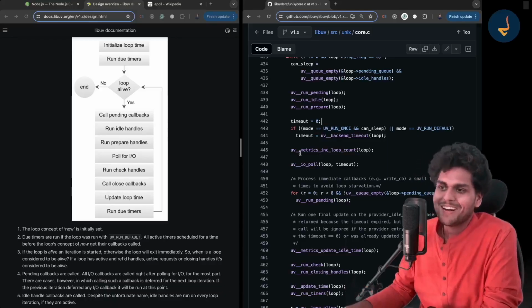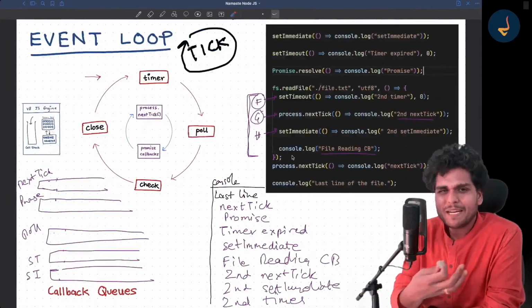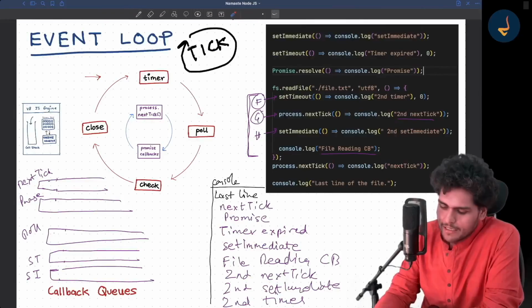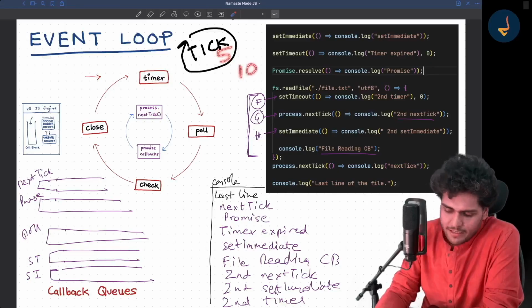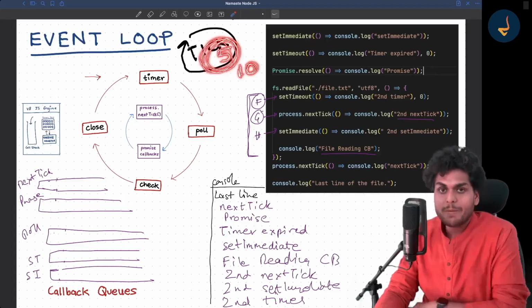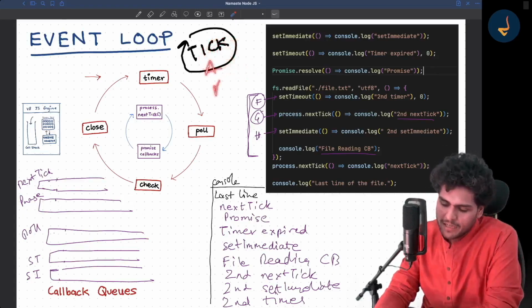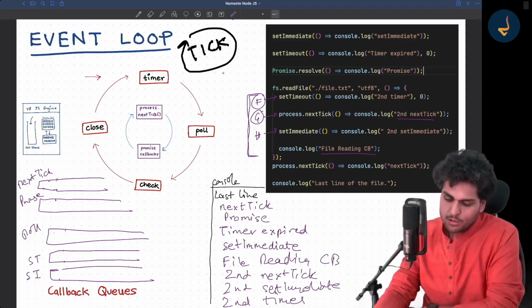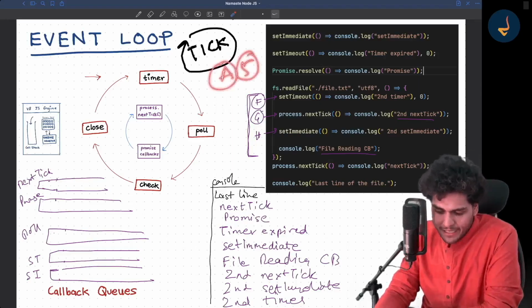Now I know it can be a little complex, but if you listen carefully, I can explain how it calculates. It goes to the timer phase. It knows which timers are set and when they expire. Suppose there are 3 timers, A, B, C: 5 seconds, 7 seconds, 10 seconds. It will find out which timer will expire the earliest. So timer A with 5 seconds will expire the earliest.